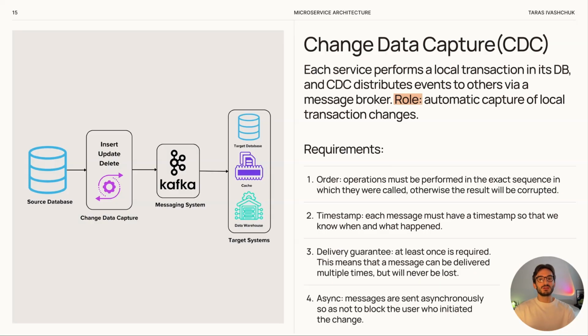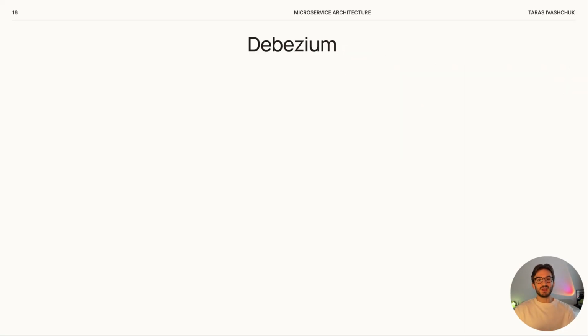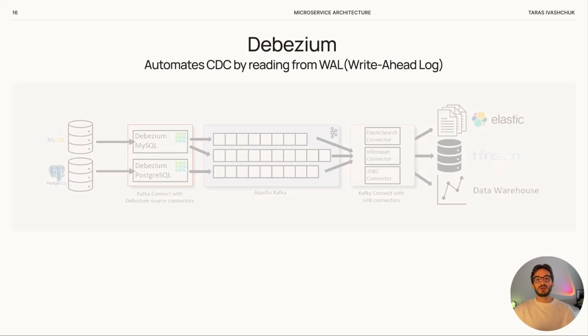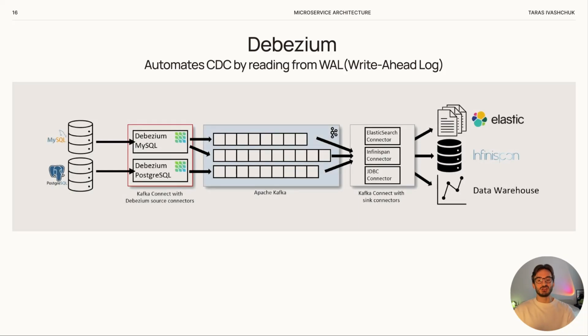Now let's look more closely at the tool Debezium. It is a popular open source tool that automates the process of change data capture. The principle of Debezium is very efficient. Actually, it reads changes directly from the database transaction log without adding extra load to the main database engine. This works because Debezium reads the WAL file, which the database already uses internally for recovery after failures. By the way, Debezium supports many databases, including PostgreSQL, MySQL, MongoDB, and more. It connects to them using special drivers.